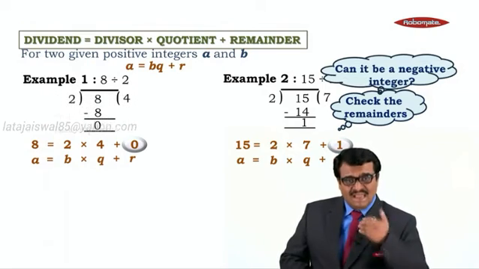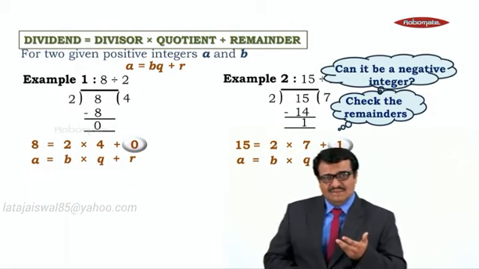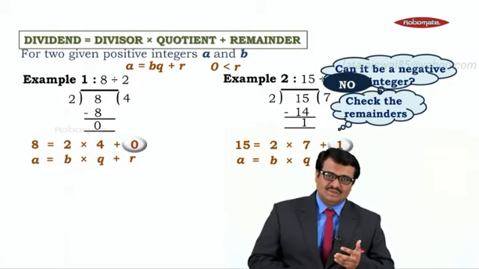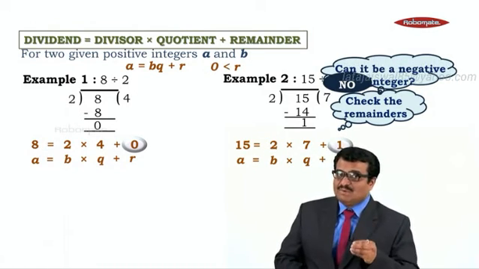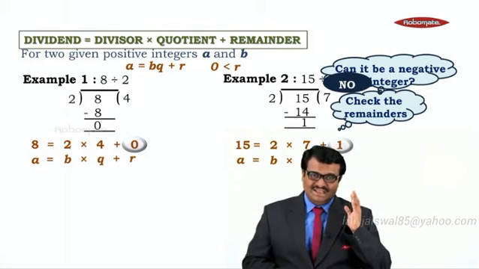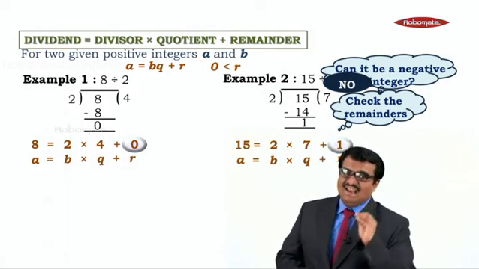Can this remainder be negative? Can it be negative integer? No. Remainder cannot be negative. So what we understand, remainder cannot be negative means remainder is always greater than 0. Remainder is always greater than 0. Means R is greater than 0.